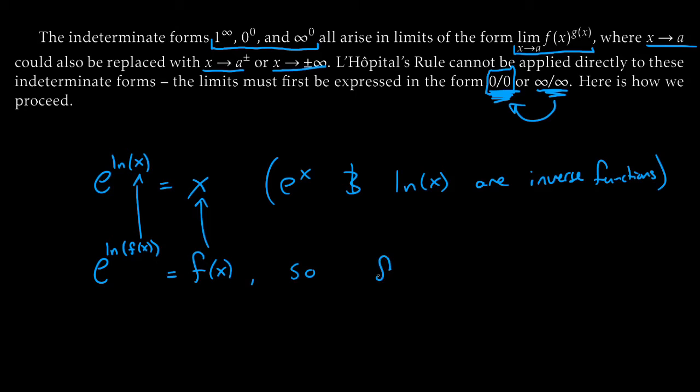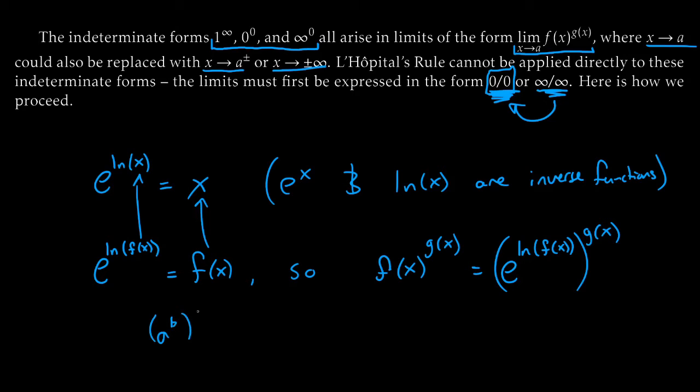So, taking this, we can notice that f of x to the g of x is the same as e to the natural log of f of x, all to the g of x. And since a to the b to the c is just a to the bc, we can just bring this g of x on in and multiply. That is, this is just e to the g of x times the natural log of f of x.